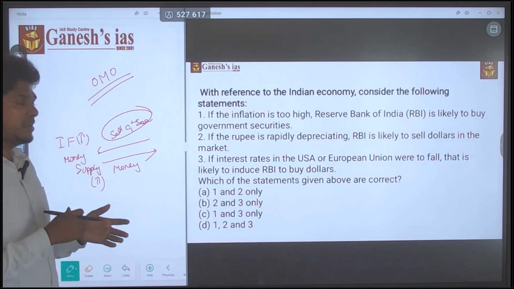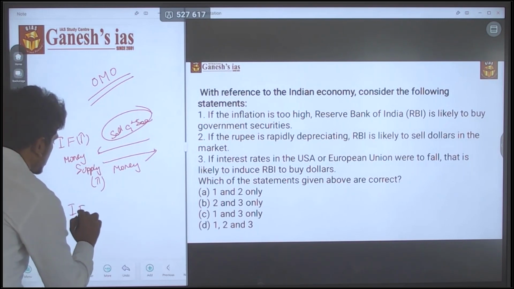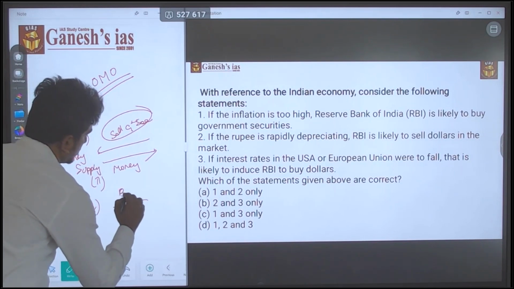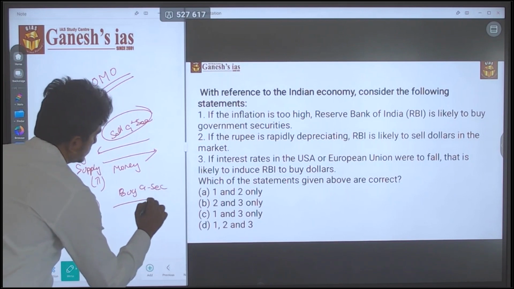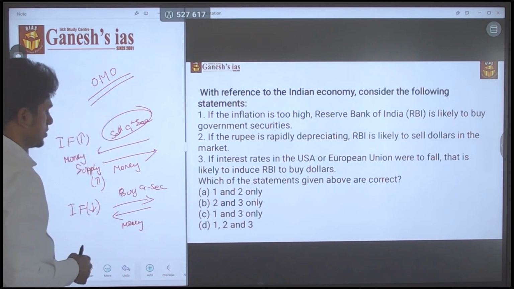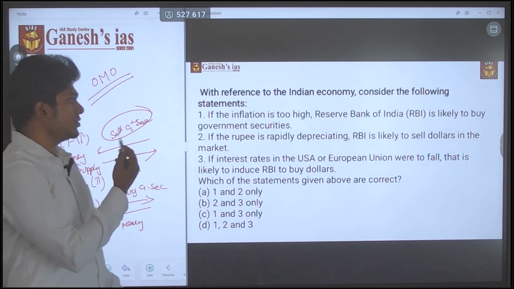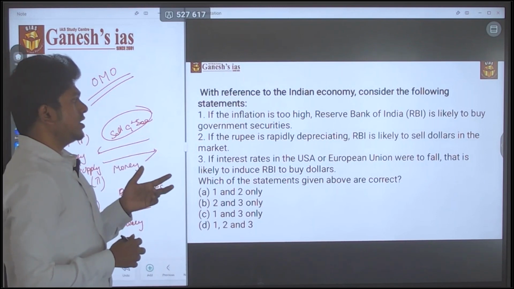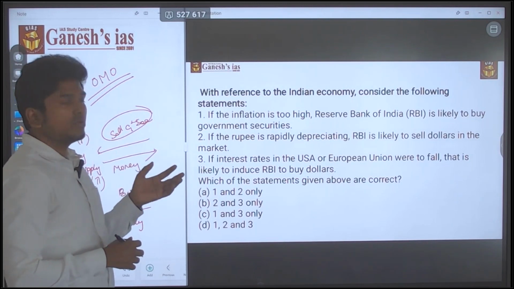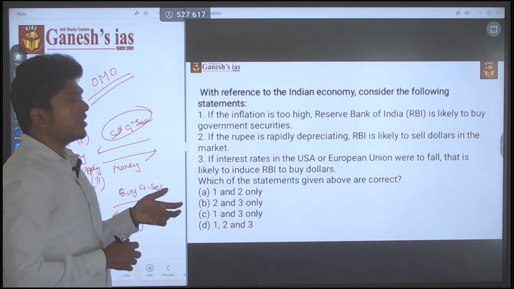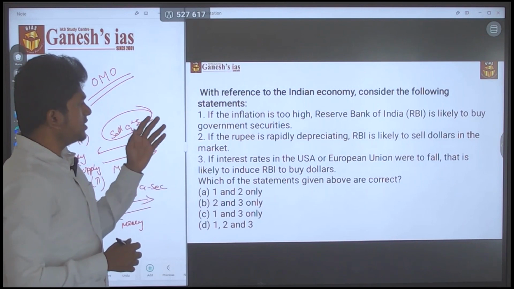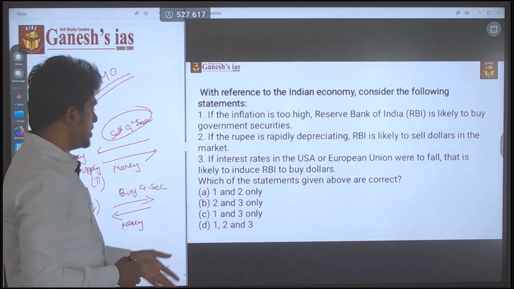The opposite will happen if there is a low inflation or a deflation in the economy: they will buy the G-Sec and pump in the money into the market. Just look into the statement first. If the inflation is too high, RBI is likely to buy the government security. No, it is actually sell the government security to reduce the inflation. So by that itself the first statement is wrong. By eliminating the first statement you can directly go to the answer as B.